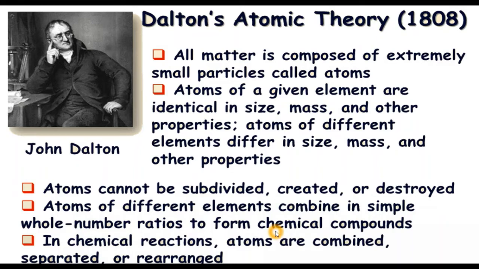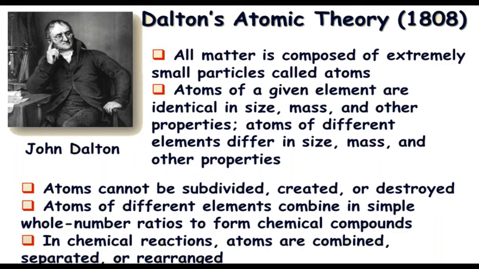That is similar to the law of constant proportion, where we saw that the elements of a compound are fixed, their number and kind are fixed, they combine in a fixed ratio. Same is here, that elements combine to form compounds, but they combine in a whole number ratio. In chemical reactions, atoms are combined, separated, or rearranged.